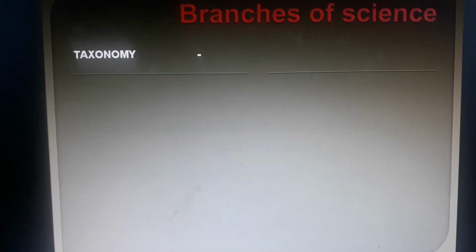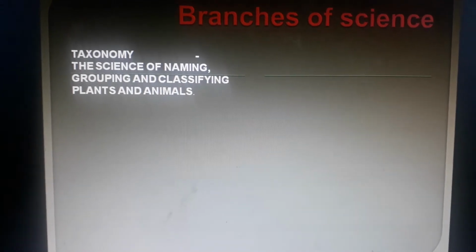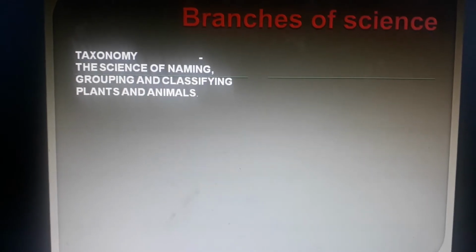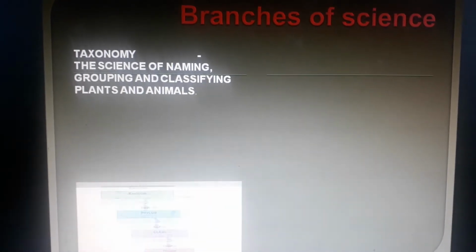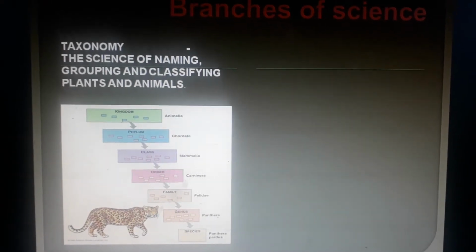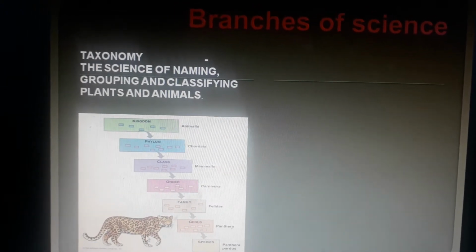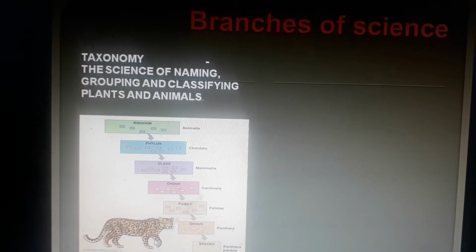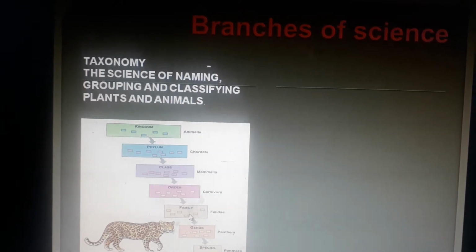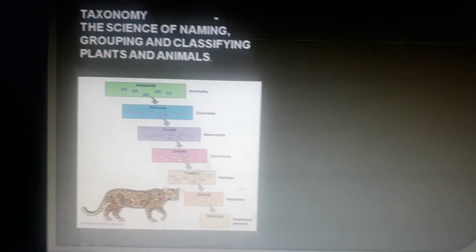Then next is taxonomy. You are familiar with this. Taxonomy is the science of naming, grouping and classifying plants and animals. So we classify the animals and plants into kingdom, division. This is a science of classification like this. This is Panthera pardus, so that is the species name. So you have kingdom, phylum, class, order, family, genus and species. These are classifications.